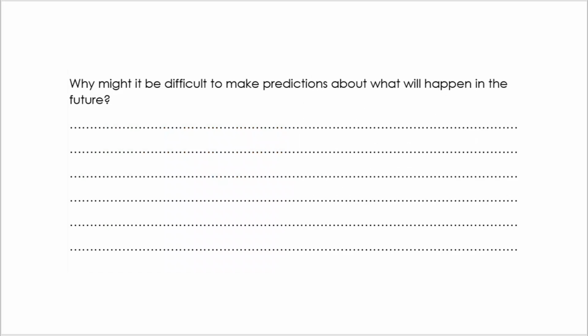Let's move on. Why might it be difficult to make predictions about what will happen in the future? Well, actually, there's a number of reasons. There are too many factors, really, for us to be able to control what we think will happen. Population changes. If the population carries on rising, are we going to see that having a significant impact?